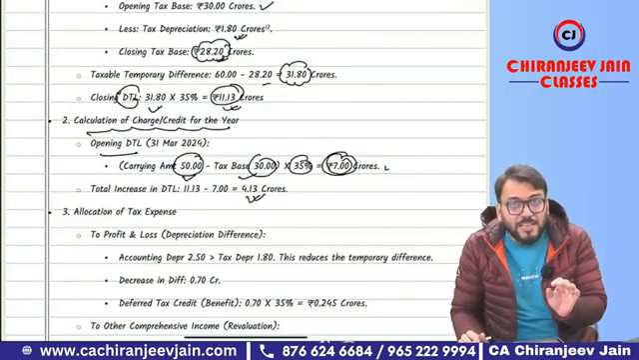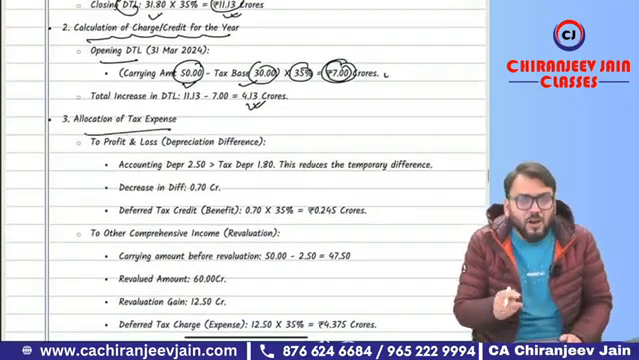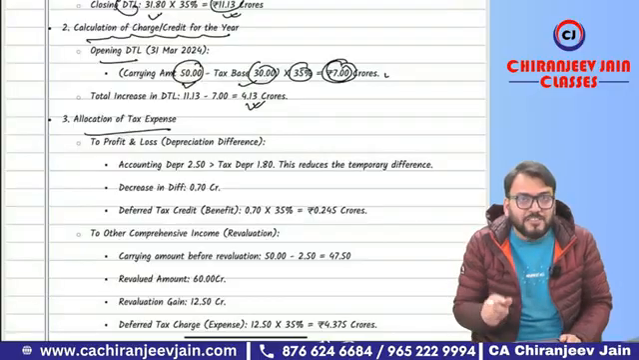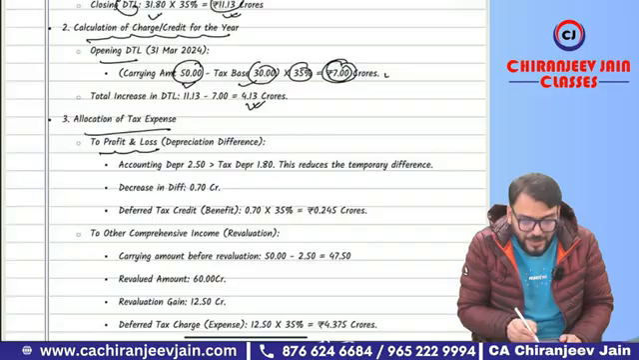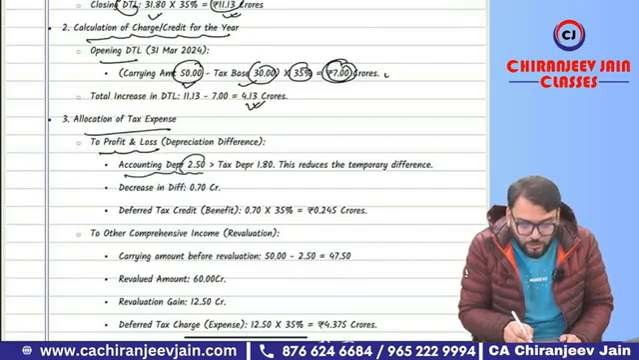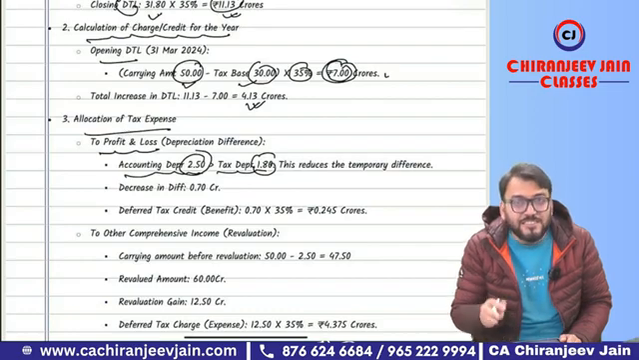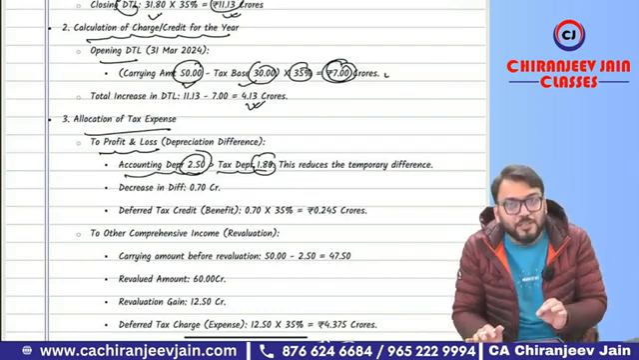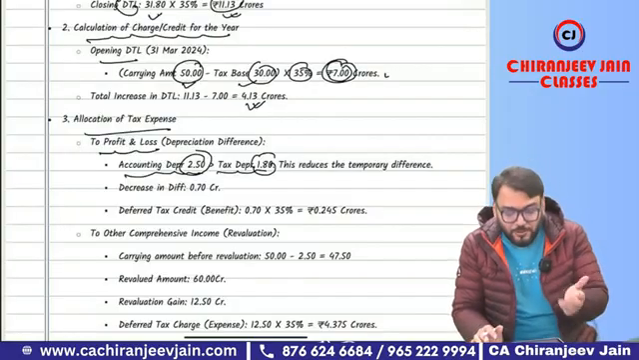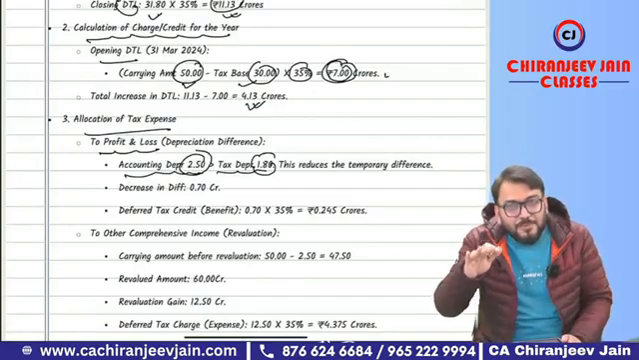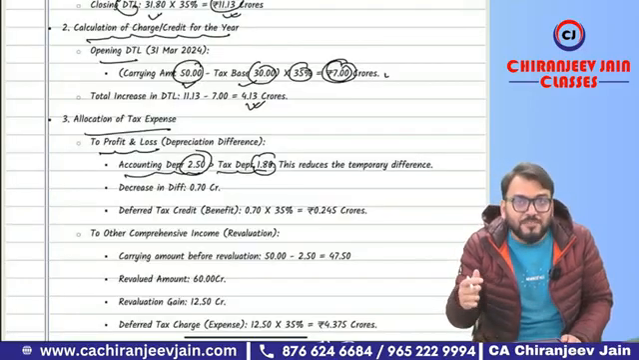Now we need to find out what is the effect of this total increase in DTL. So allocation of this, how much will be transferred to PL, that we need to understand. That will be due to depreciation. So to profit and loss account, how much will be allocated? What is the accounting depreciation? 2.5, and what is the tax depreciation? 1.80. This will result in deduction of taxable temporary difference. Means this will be credited to profit and loss account. So the deferred tax liability will decrease. So that is nothing but deferred tax income.